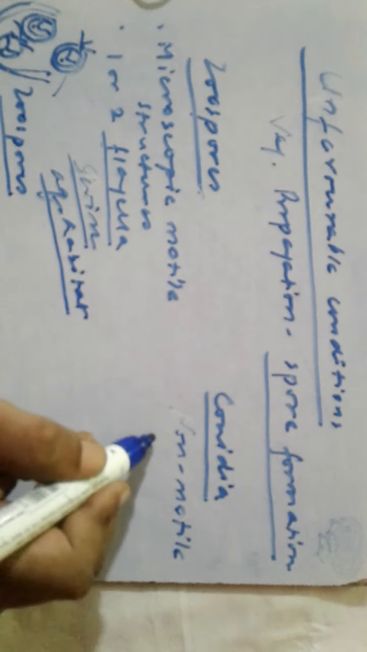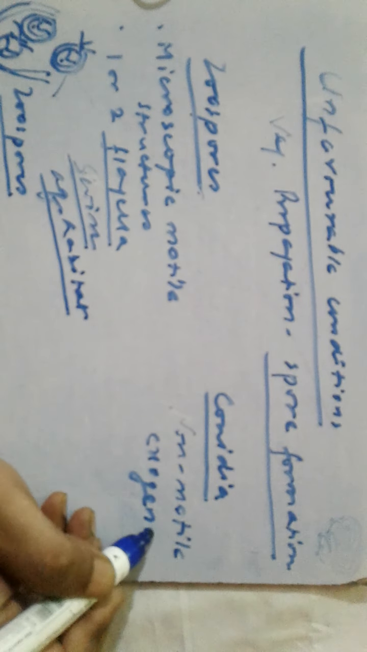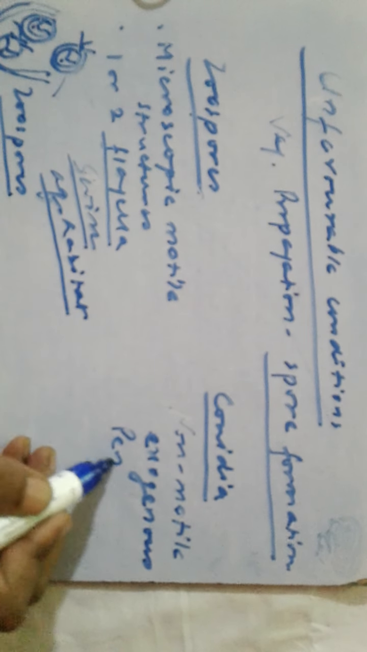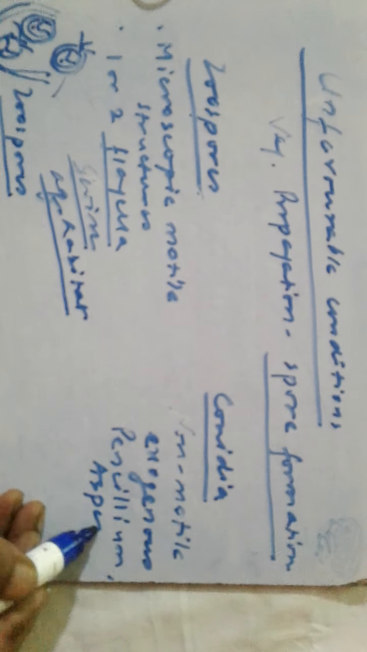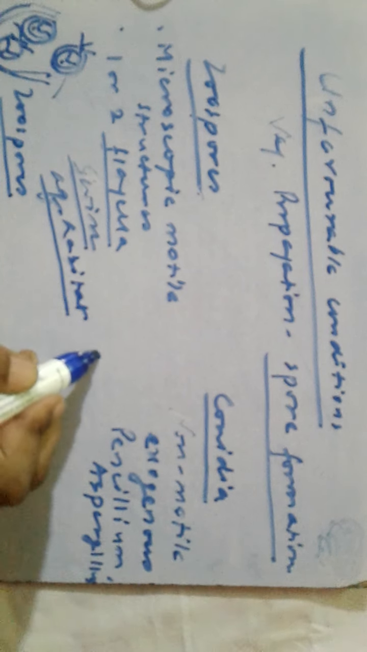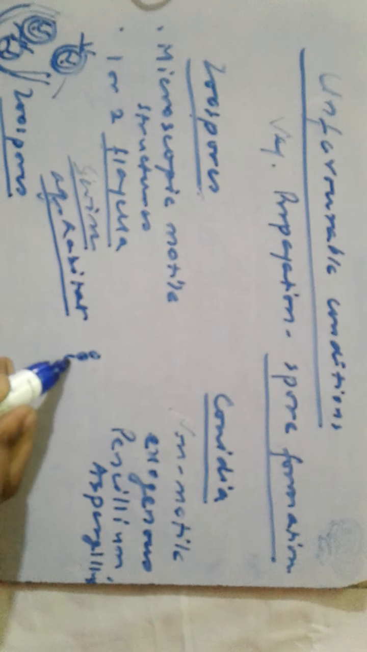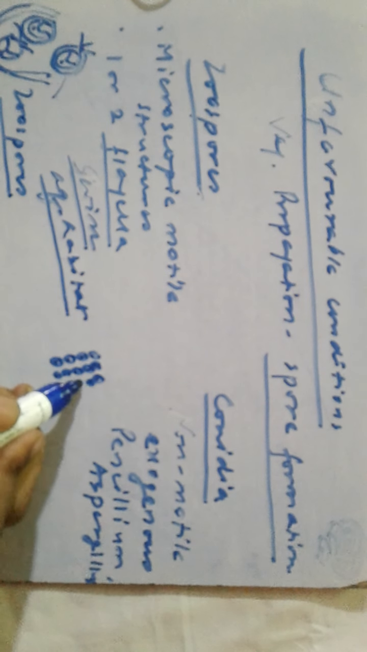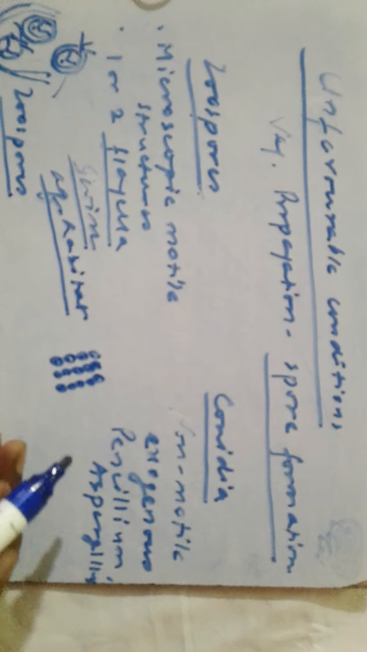They don't move, and they are exogenous spores, formed outside, and they are mainly found in Penicillium, Aspergillus. See how the structure is here. We just have to show that, nothing else.